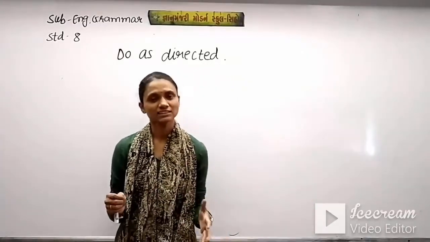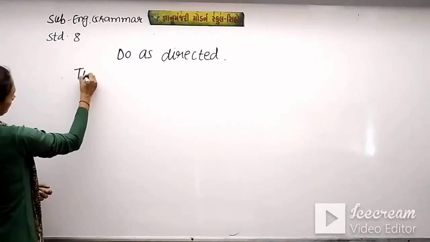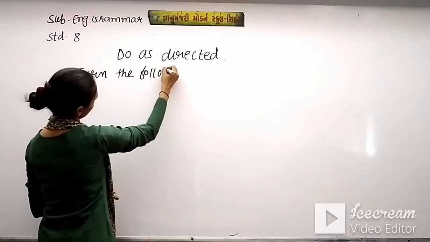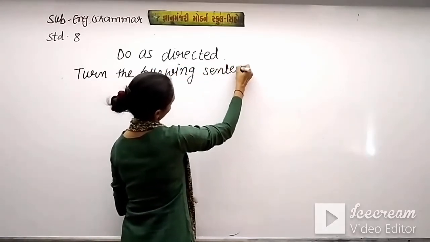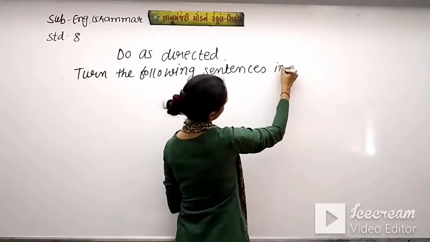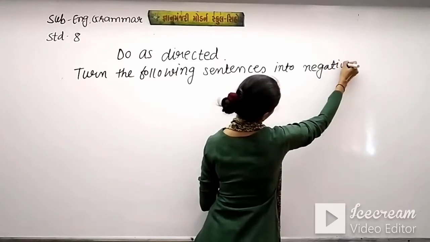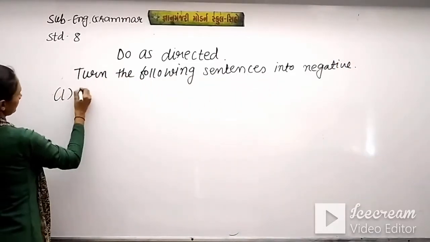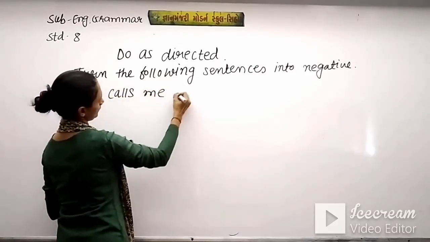So those sentences we do in this video. First is turn the following sentence into negative. See, she calls me daily.